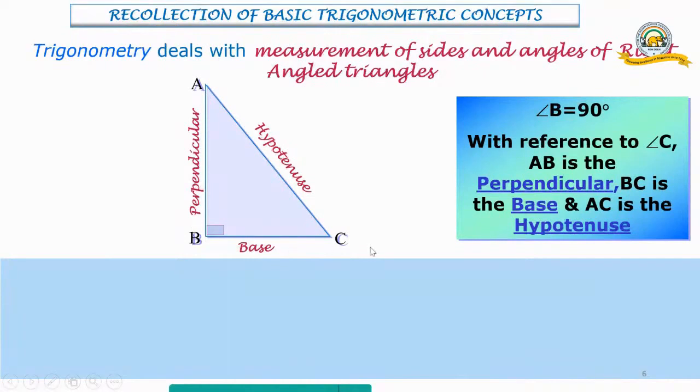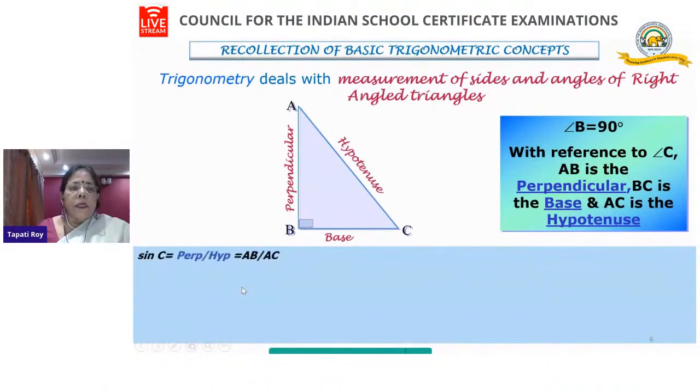Now AB and BC are perpendicular to one another, so I can say AB is perpendicular to BC or BC is perpendicular to AB. So when I'm saying angle C, I'm taking AB as my perpendicular and the adjacent side as the base. And when we speak about angle A, then I would take BC as the perpendicular and AB as the base. Now let us see the basic ratios that we need to know.